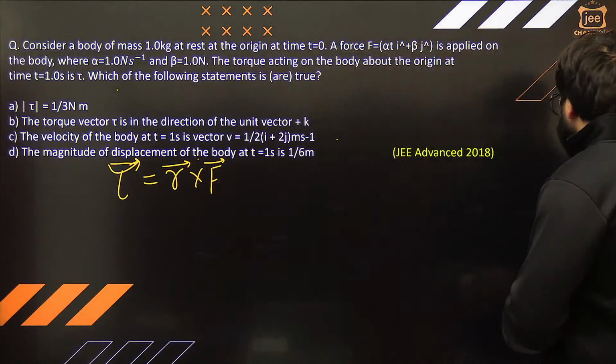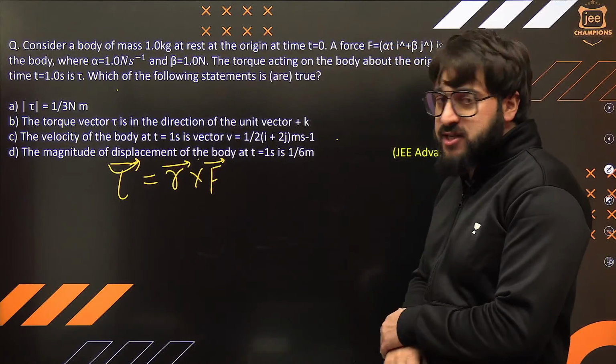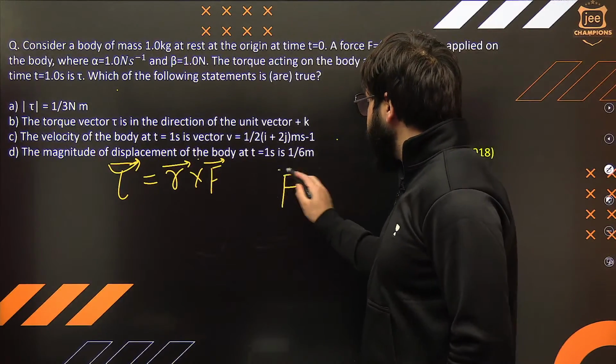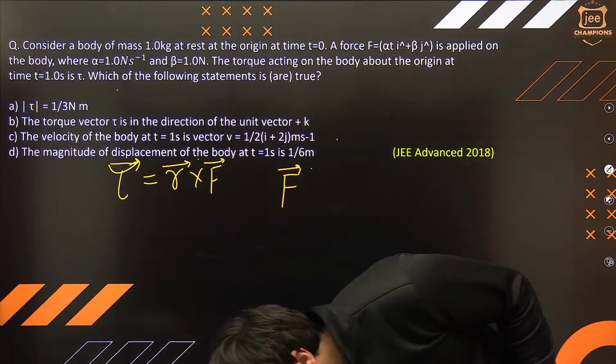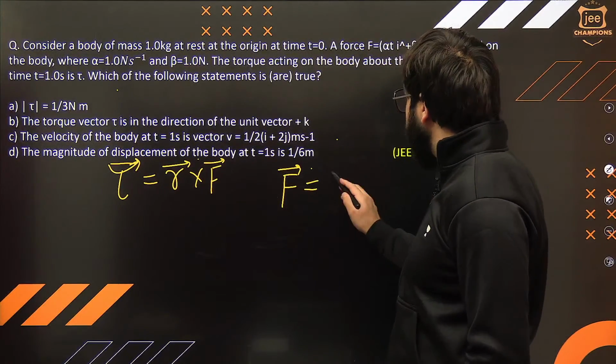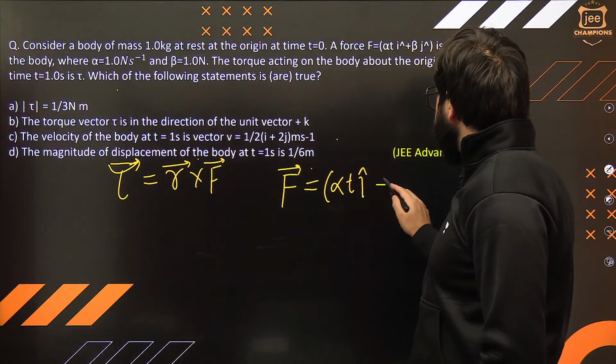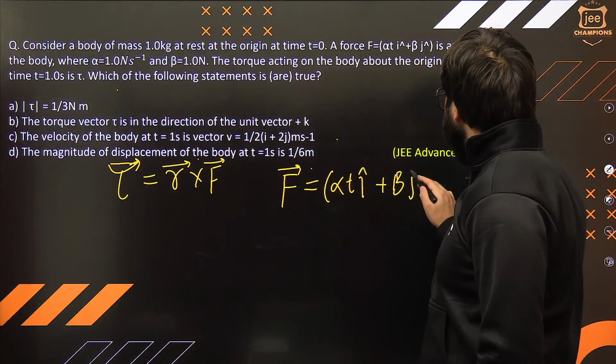Listen to me how we're going to solve this question. The force given is alpha t i cap plus beta j cap.